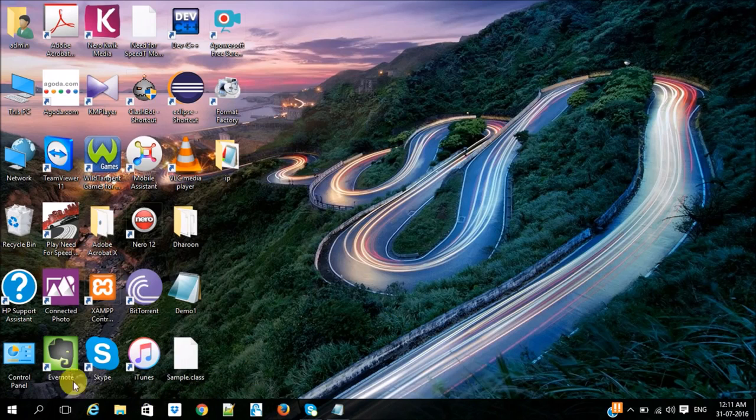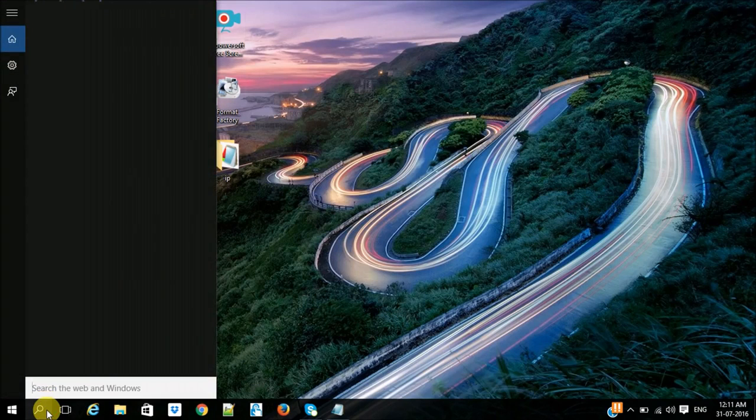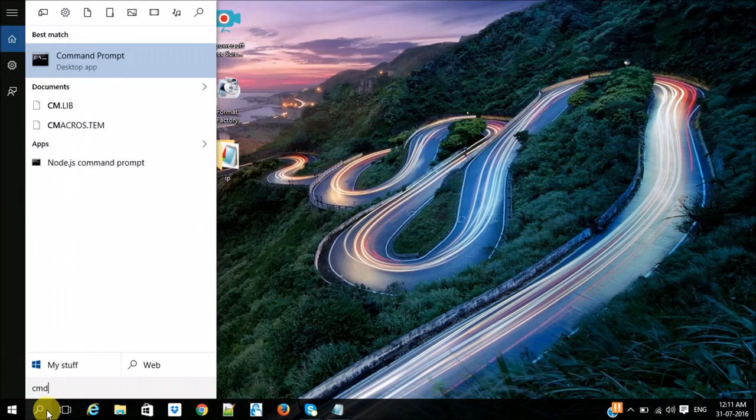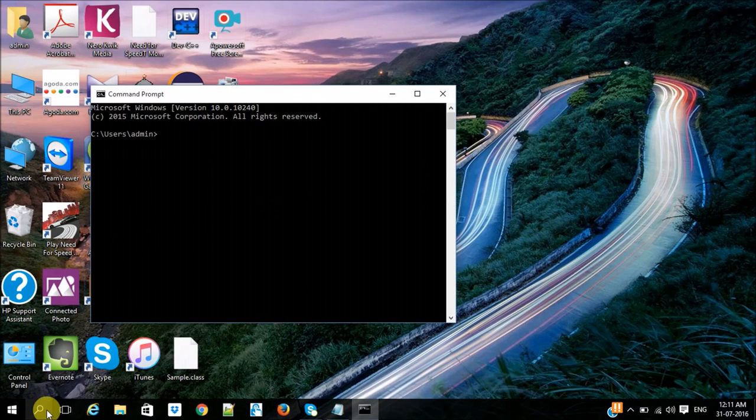For this, you want to open the command prompt. I am changing the directory to IP, which is on the desktop. I am creating a new Thread1 Java file.